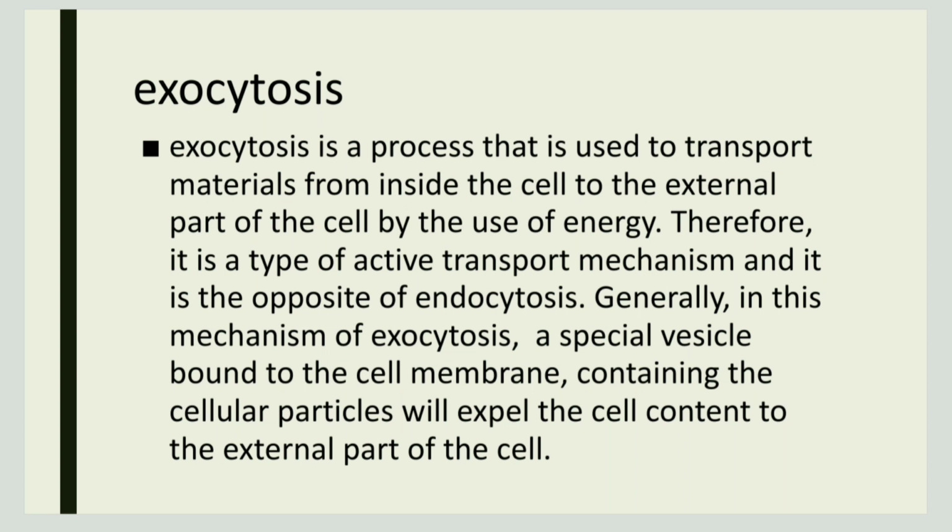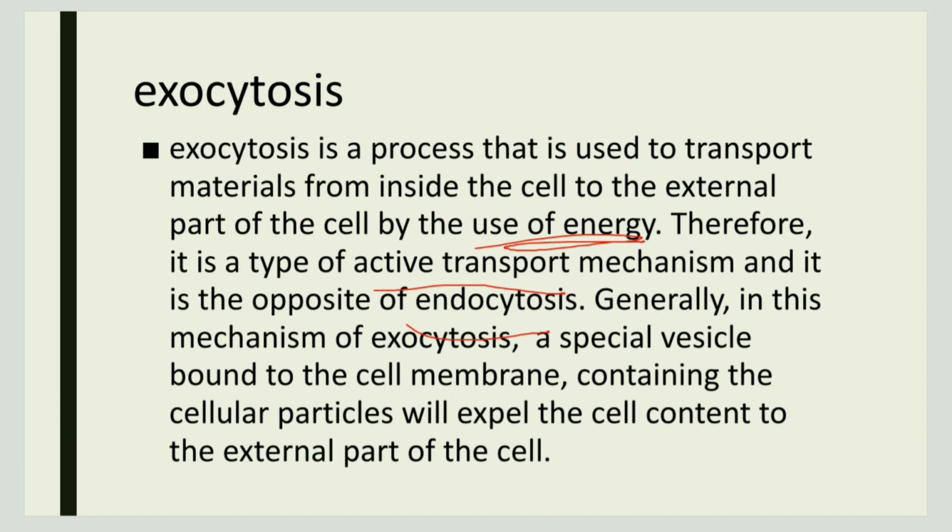This process requires the use of energy and hence it is an active transport mechanism. So exocytosis is the exact opposite of endocytosis. Generally, the process of exocytosis involves a special vesicle.